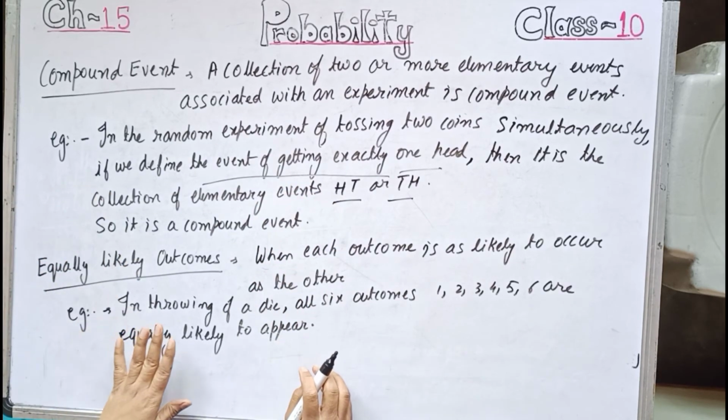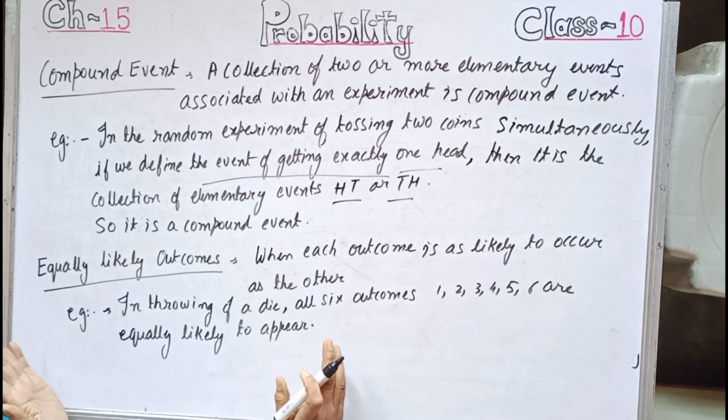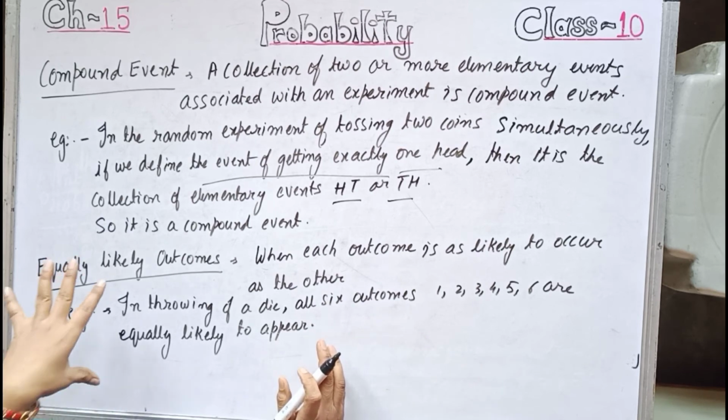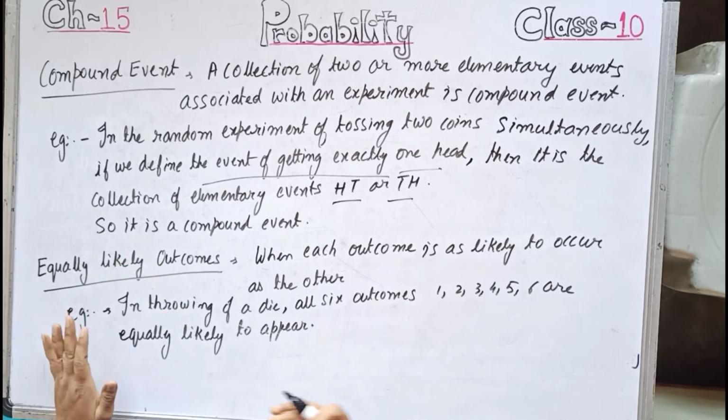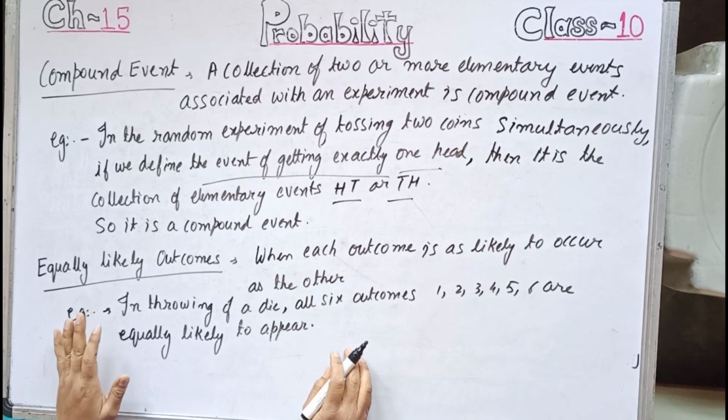Now, equally likely outcomes: when each outcome is equally likely to occur, it is called an equally likely outcome. In a throw of a die, all 6 outcomes, that is 1, 2, 3, 4, 5, 6, are equally likely to appear.